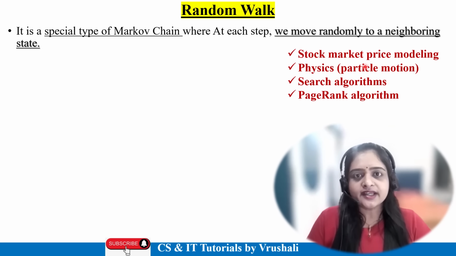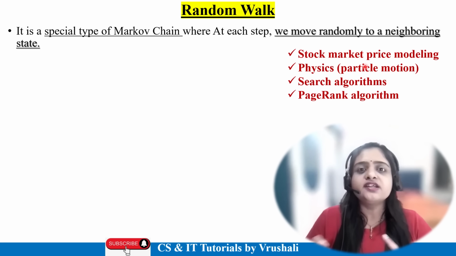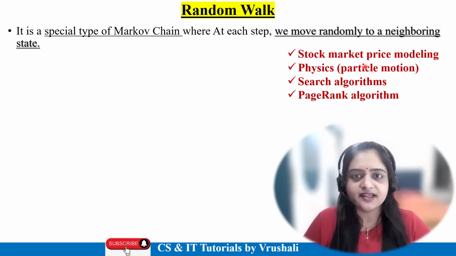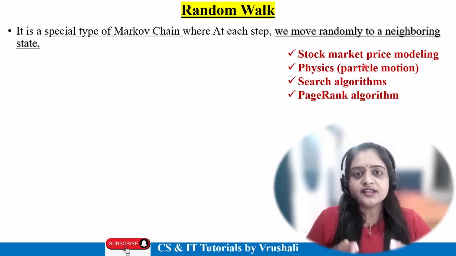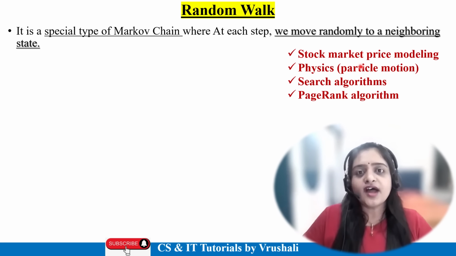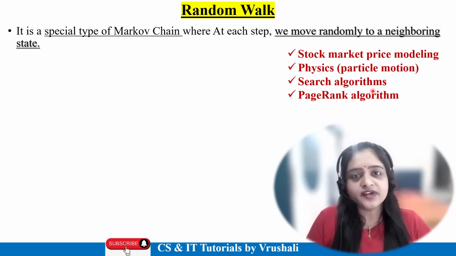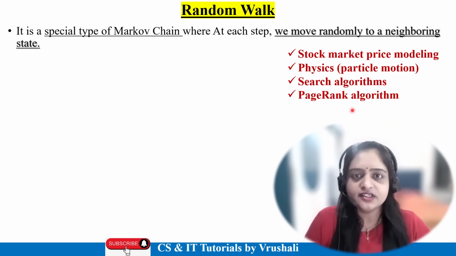In the stock market, your next value depends on the previous value, or all share values depend on the current state of the market, right? So random walk means values are randomly generated. This is a best example of stock market price modeling, where values are continuously changing. It is also used in different searching and page ranking algorithms.